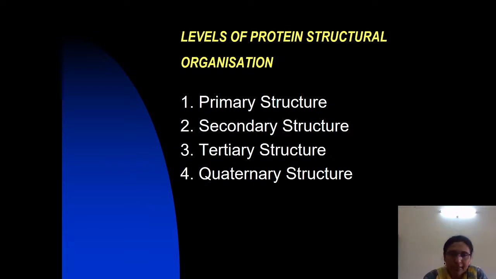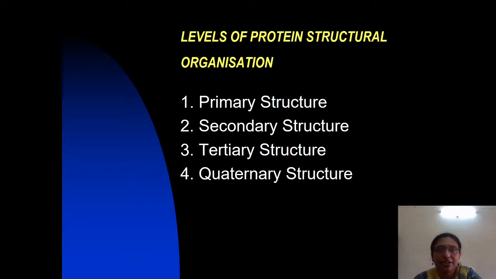Hemoglobin is an oligomeric protein. Proteins which have more than one polypeptide chain, in order to attain three-dimensional structure, need to undergo, along with these three, even the quaternary organization, that is quaternary structure. Okay, that's it about the introduction to the levels of structural organization.